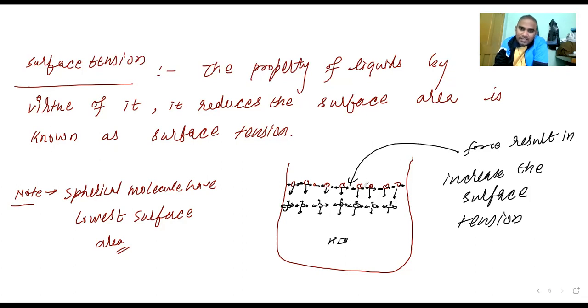But the surface has this property. If you observe closely when you see the liquid, only the upper surface looks denser. The lower part is not going to be that dense. So that is surface tension: the property of a liquid by virtue of which it reduces its surface area is known as surface tension.